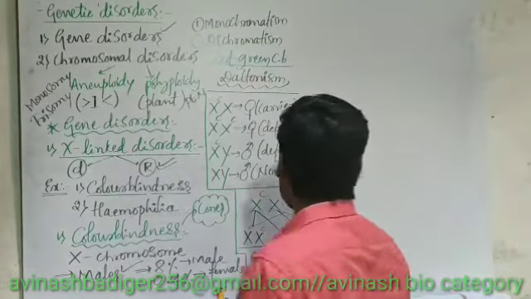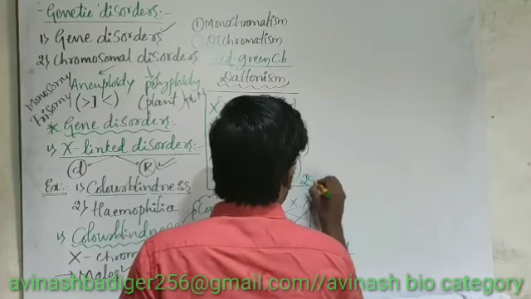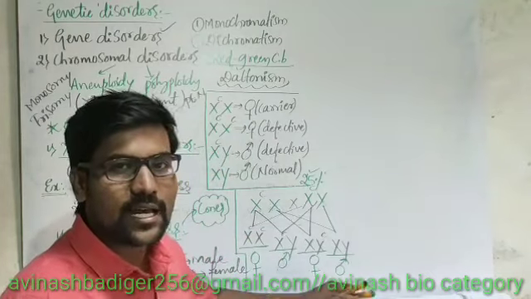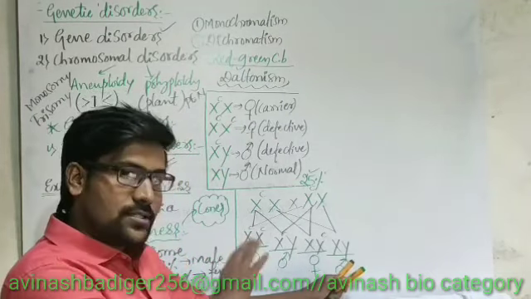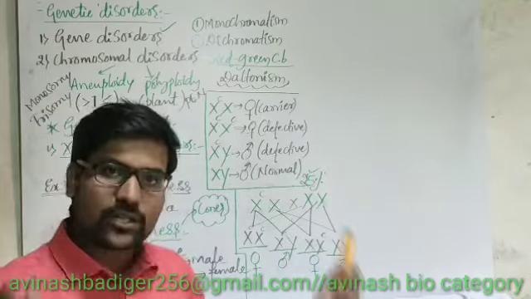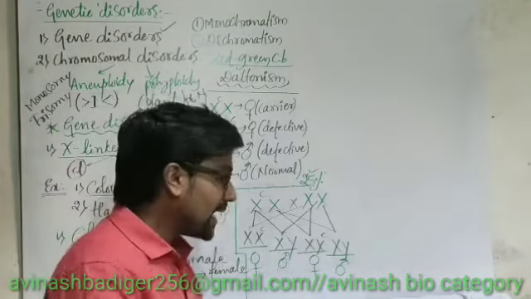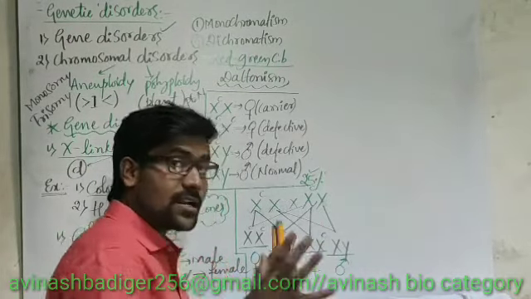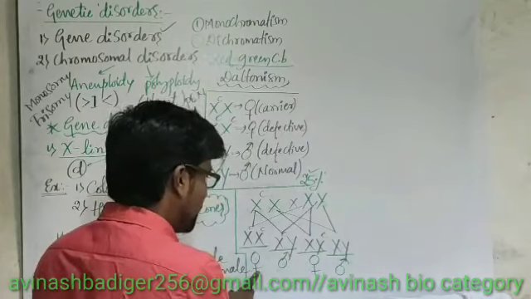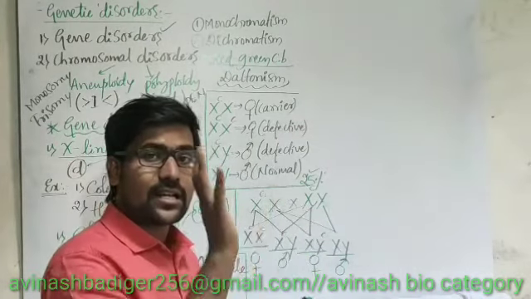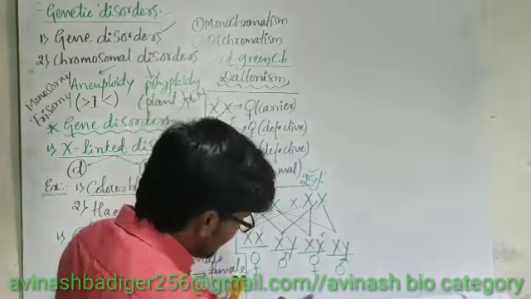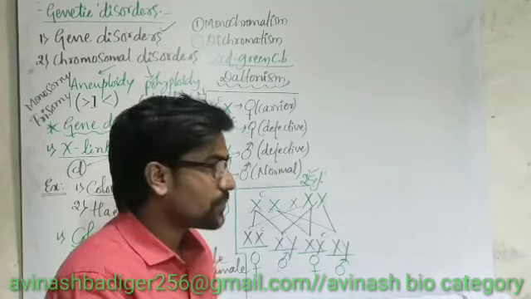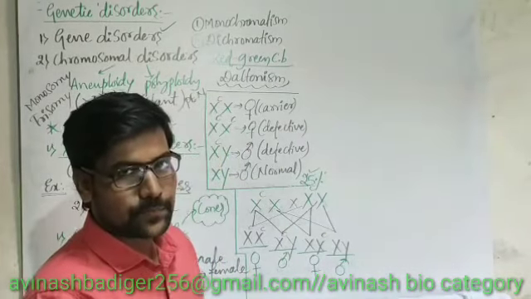Probability is 25%. Yes. Here each child's chance of getting the disease, either son or daughter, is 25% compared to all the children. But if we consider just daughters, 2 daughters we are having, 100% daughters, out of 100%, 50% of daughters are getting the defectiveness here. And same in case of sons also, 50% of sons are getting the defectiveness chance here. So regarding the color blindness here.